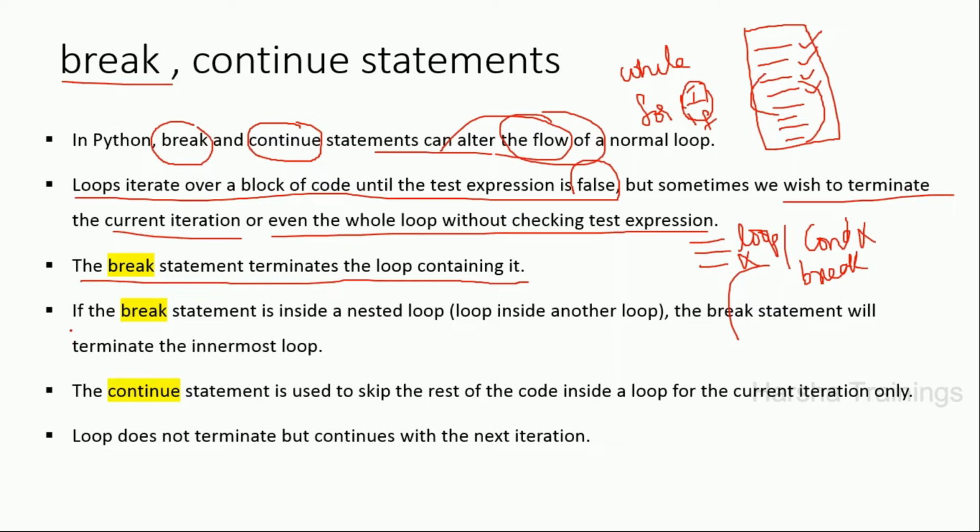Now, if the break statement is inside a nested loop, what is the meaning of nested loop? For example, I will write one for loop, and another for loop inside it. This is called a nested loop. The break statement will terminate the inner loop only. Now, let me discuss with a small example. Look at here.